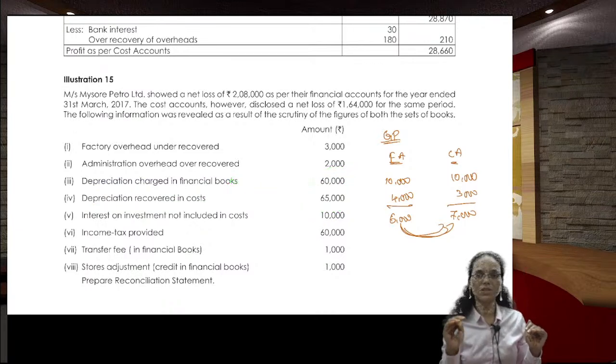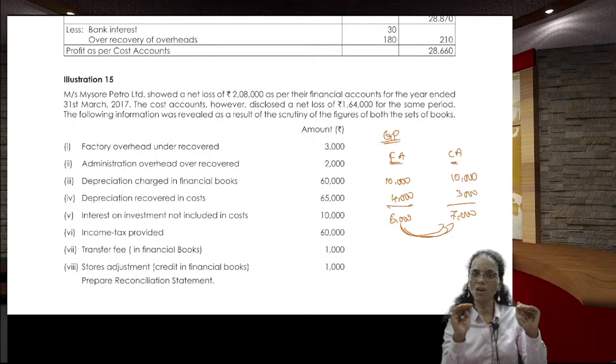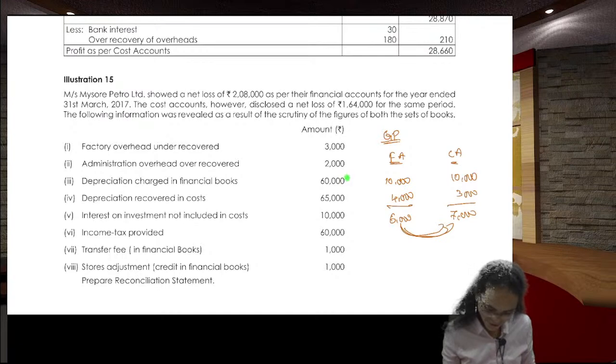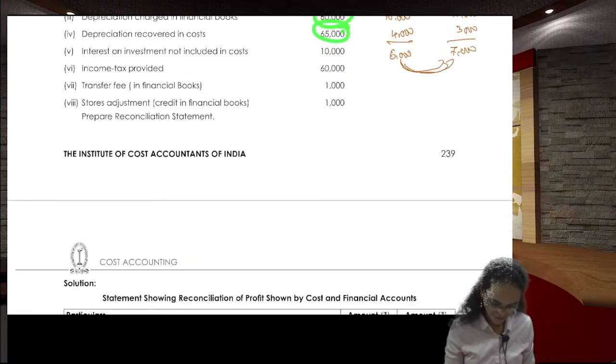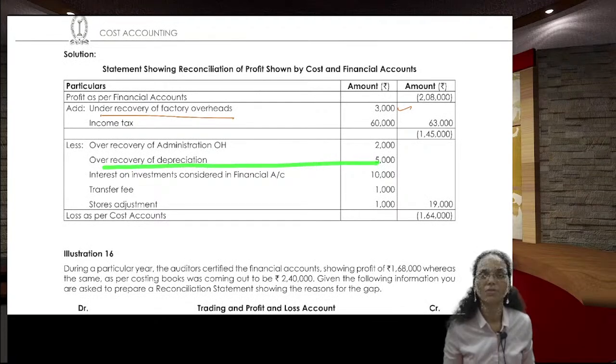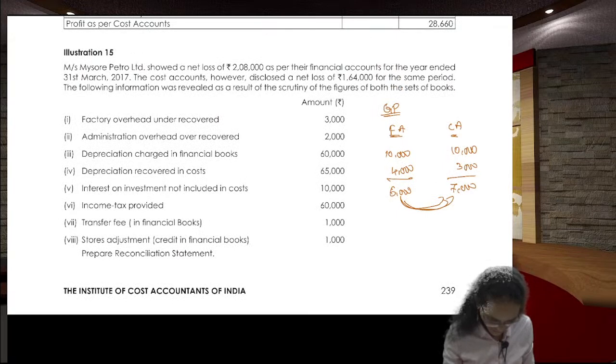When extra expenditure is shown in the cost one, cost profit has gone down. Financial profit is here, cost profit is here, because extra expenditure is shown in the cost. So, you cannot touch the cost one. You also reduce in the financial one. How much? The excess portion, that is 5,000 rupees. 5,000 rupees over recovery of the depreciation. Getting my point? Next one, interest on investment not included in the cost.